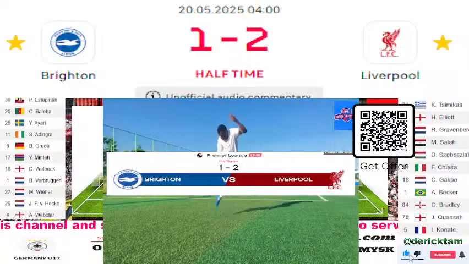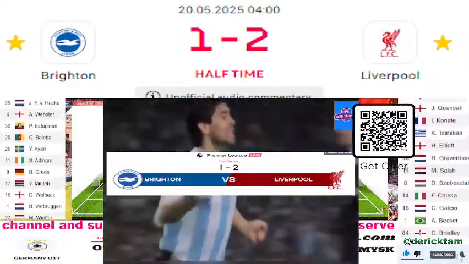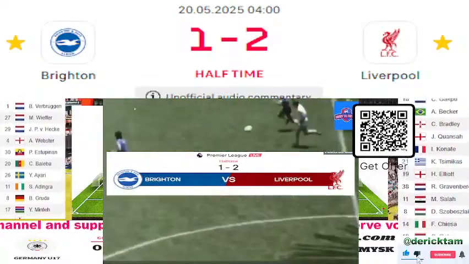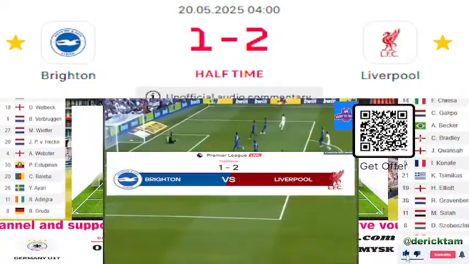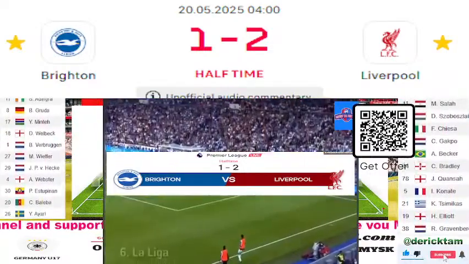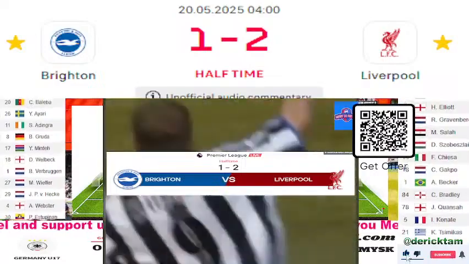Well, the set-piece coach for Liverpool taking any credit for that is an absolute joke. Sackable offence, in fact, because how can he take credit for Brighton being completely asleep at a set-piece? Because he clearly knew that's what was going to happen. Clearly. Did you not know all of these set-piece coaches, whenever it goes in, it's their fault? We never talk about the set-piece coach when they let goals in. Have you noticed that? This is true.